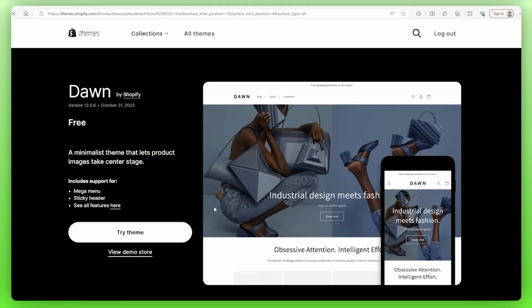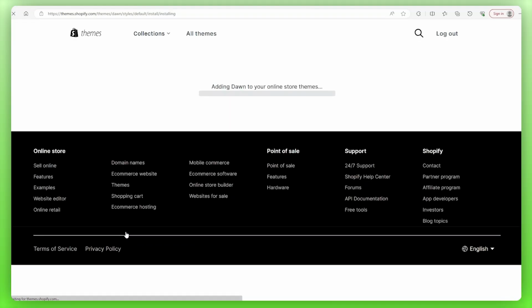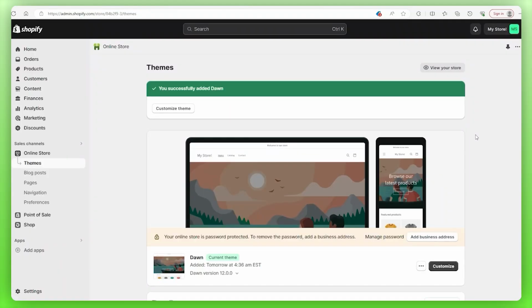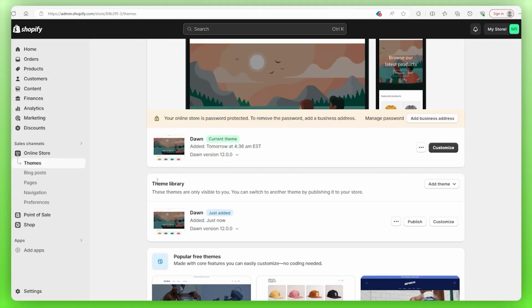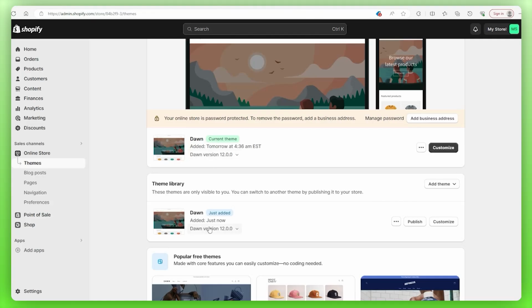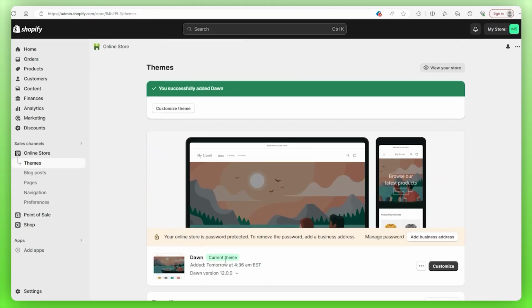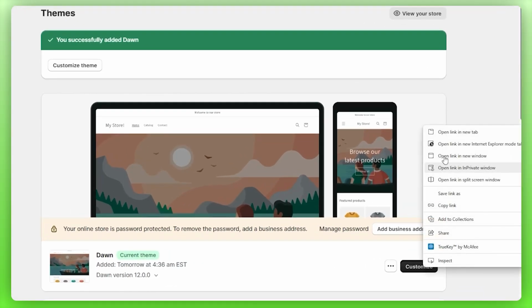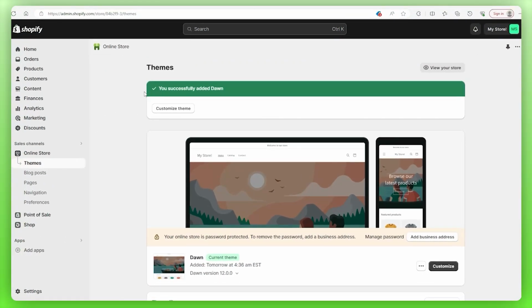And if you want to apply whatever theme you picked, all you got to do is click on Try Theme, and then it's going to generate this theme for you. And once Shopify has generated your theme, it's going to be located under your theme library, and you can publish it by clicking on Publish, and it's going to replace the theme that is here. But since we have the Dawn theme already installed, we don't need to go through that process. But for you, once you do get that finished, you're going to want to go to the Customize button and right-click it and open this in a new tab because we need easy access to the dashboard and to our website. So how about we check out our theme?